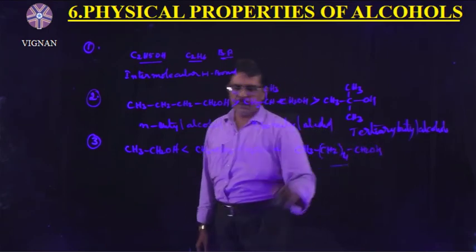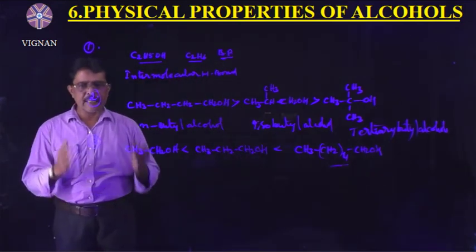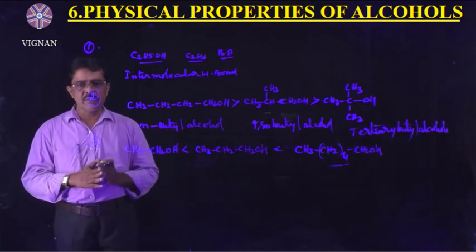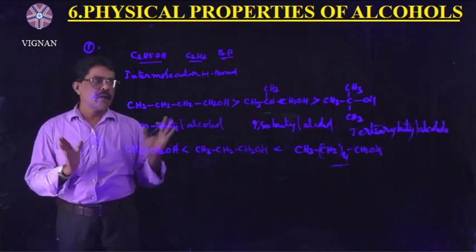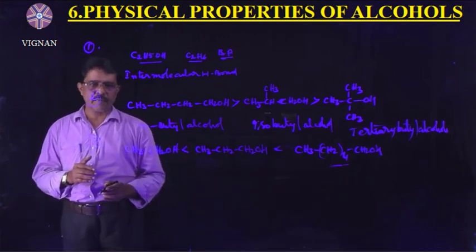So what will happen here? As the size of the molecule increases, alkyl part increases, the van der Waals forces also increase. Therefore, boiling points increase with increase in the number of carbon atoms.